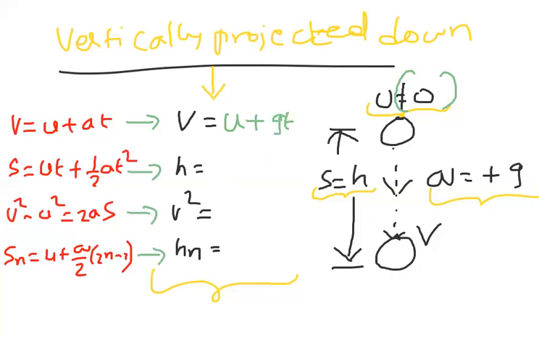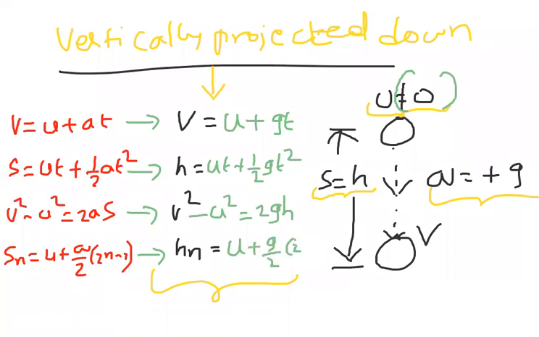So v equal to u plus gt, h equal to ut plus half gt square. Here v square minus u square is equal to 2gh. h_n is equal to u plus g by 2 into (2n minus 1). So in the previous situation we had taken u also 0. Here we are not taking u as 0. That's the only difference. Remaining everything is same.